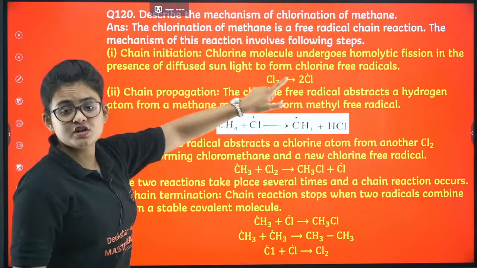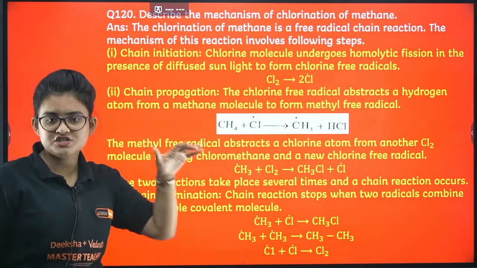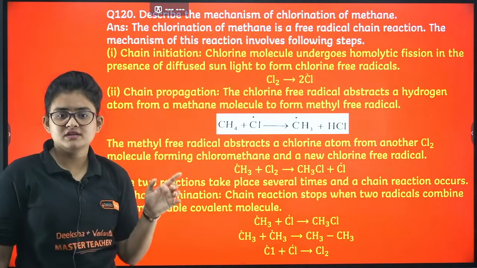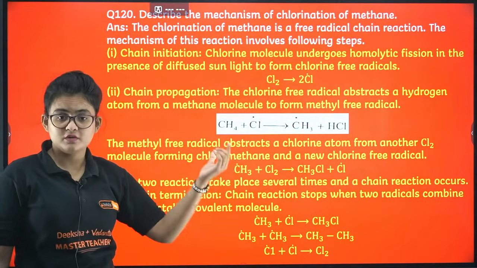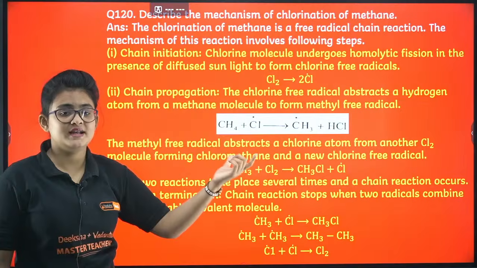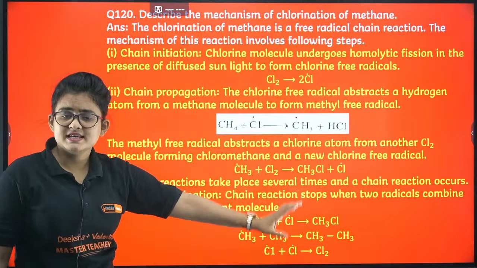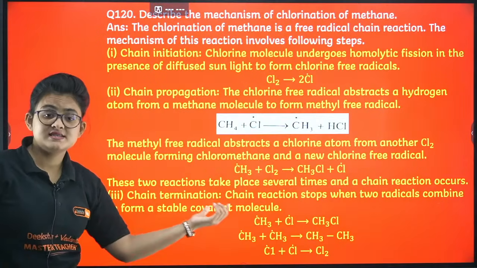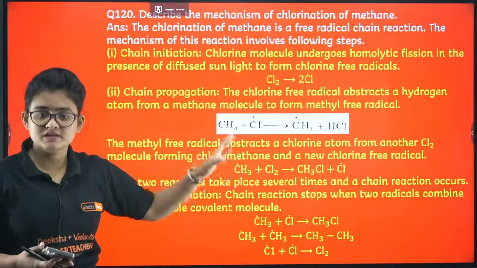The mechanism of chlorination of methane, very important question. The 3 steps will carry 3 marks: initiation, propagation and termination. Initiation: Cl2 will break down in the form of chlorine free radicals. Then Cl dot, the chlorine free radical, will come for the chain propagation. It will attack methane, break it down to get a methyl radical, and you will end up with CH3Cl. Termination: all the radicals can combine, CH3 radical and Cl radical can combine. So 3 steps are important, 3 marker.